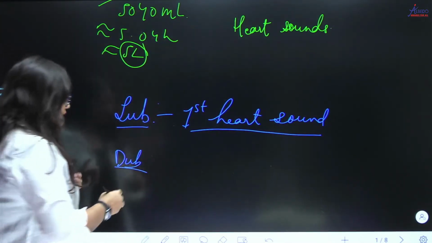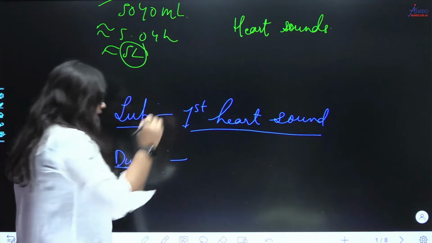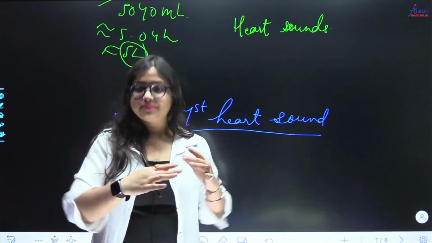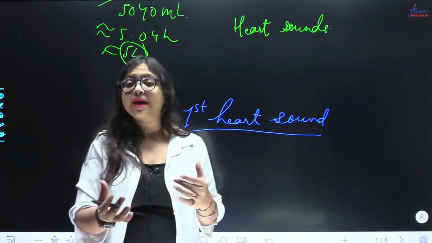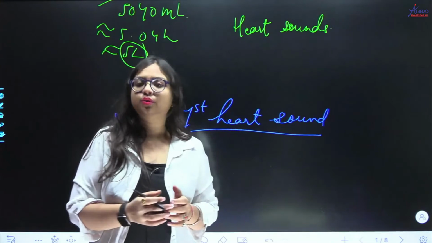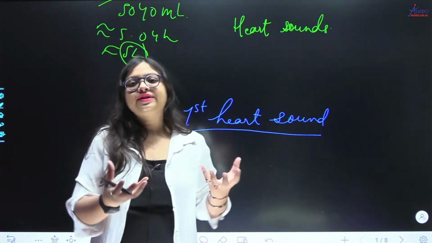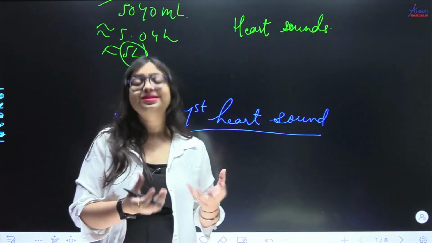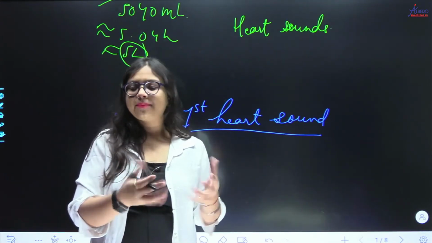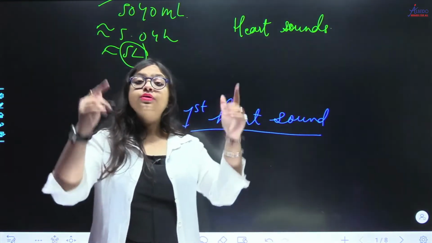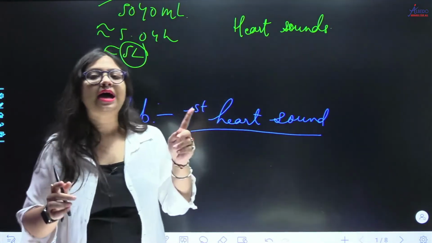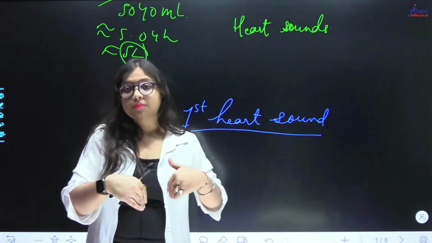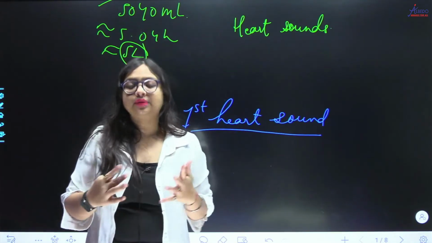So what causes dub? Just like the closure of the tricuspid and bicuspid valves is due to contraction of the ventricles, what will happen now? Now the blood has been pushed into your aorta and pulmonary artery. Now the phase of ventricular diastole will come, and the ventricles will start to relax. Because of relaxation of the ventricles, the pressure in the ventricles will go down. So the blood which has been pushed into the aorta and pulmonary artery will tend to come back, right? Now these will be stopped by which valves? Pulmonary and aortic valves, right?